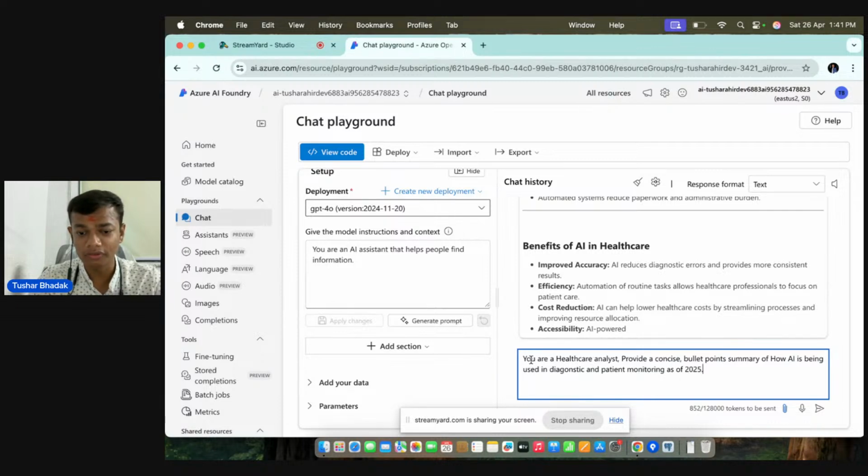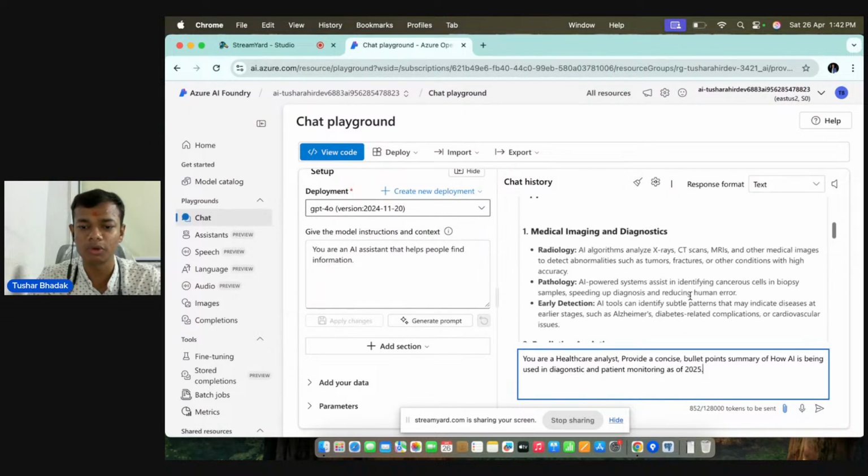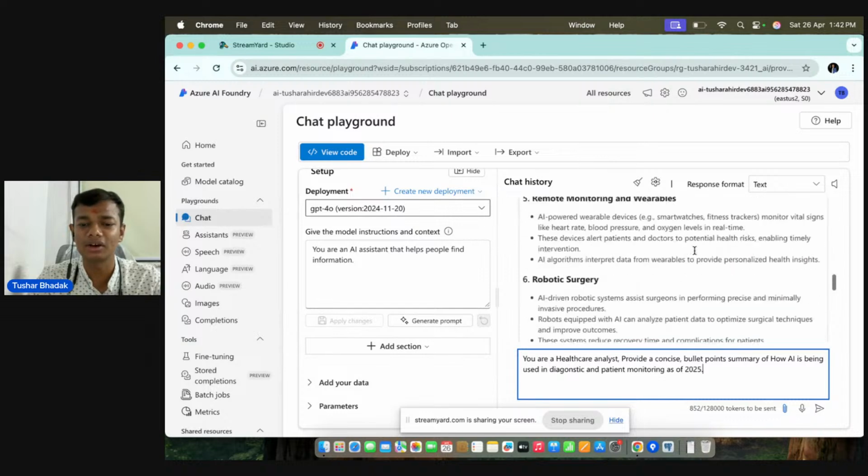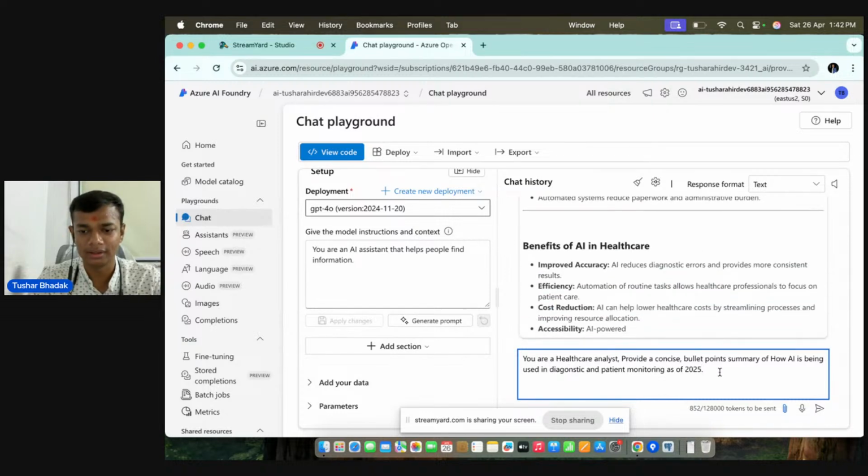You can see what we have given. We had given a healthcare analyst, so this is a role. We had set a constraint and we had provided our task that you have to provide a concise and bullet point summary of how AI is being used in diagnostic and patient monitoring as of 2025. We are just asking about the latest, and our past prompt, that is, tell me about AI in health, just gives a simple essay on how AI is used in healthcare, right?